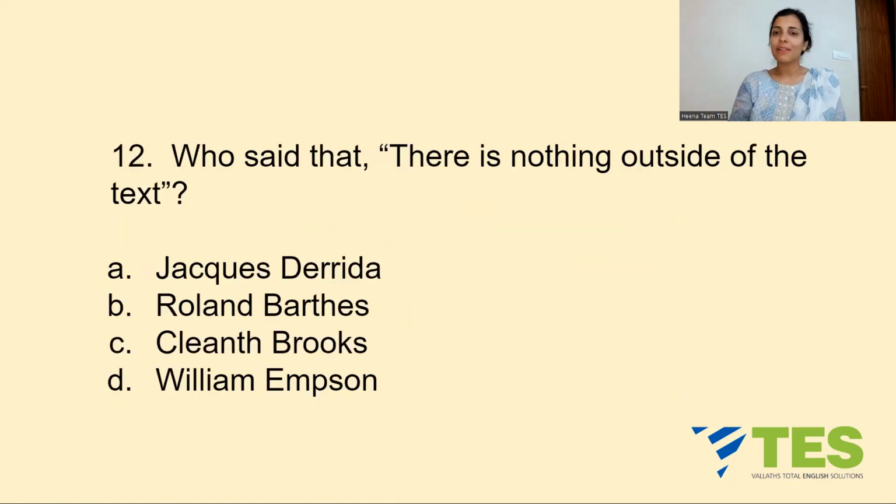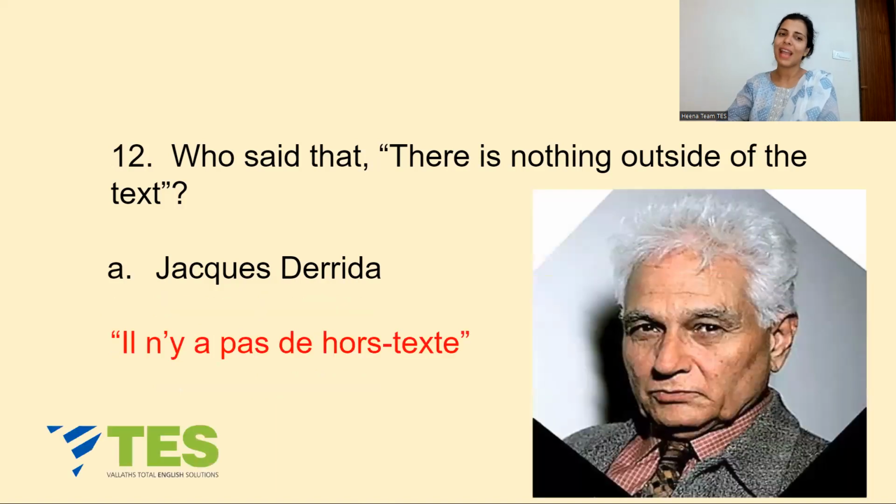Who said that there is nothing outside of the text? The options are A, Jacques Derrida, B, Roland Barthes, C, Cleanth Brooks, or D, William Emerson. There is nothing outside of the text is said by Jacques Derrida, option A. Well, actually, Derrida wrote this in French. So he wrote this line in French, which I have written below: Il n'y a pas de hors-texte. Whoever knows French, please speak it properly, and excuse me for my bad French speaking.